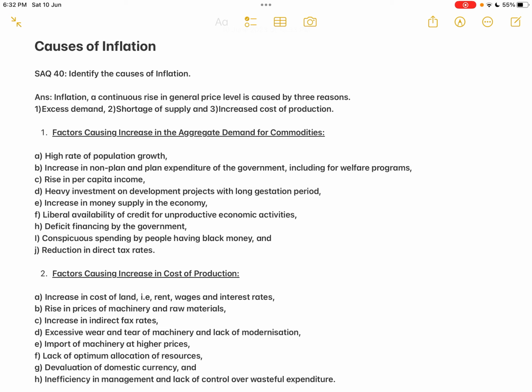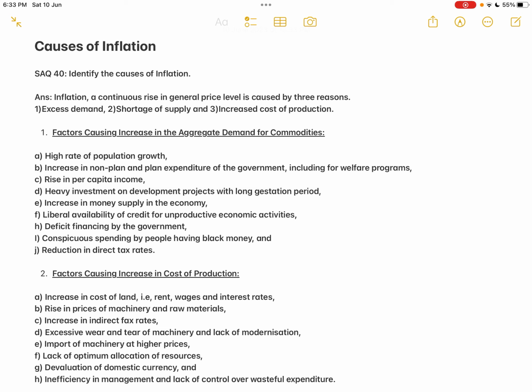So inflation, a continuous rise in general price level, is caused by three reasons. The first one is excess demand, second one shortage of supply, and third one increased cost of production. So these are all the main reasons due to which the inflation is occurring in a particular country. So let us check out one by one what are all the reasons, what is the connection between those causes and inflation. Okay, so the first one, factors causing increase in the aggregate demand for commodities.